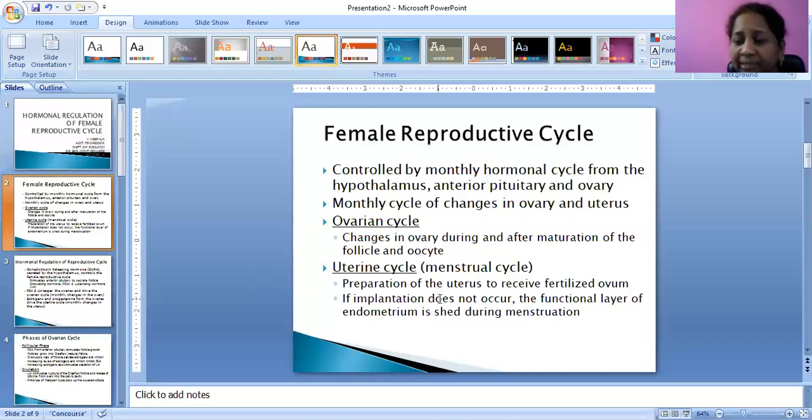Coming to the uterine cycle. The uterine cycle is the preparation of the uterus to receive the fertilized ovum. If implantation does not occur, the functional layer of the endometrium is shed during menstruation. Again, there is a shedding phase also. The functional layer of the endometrium will be shed during menstruation.